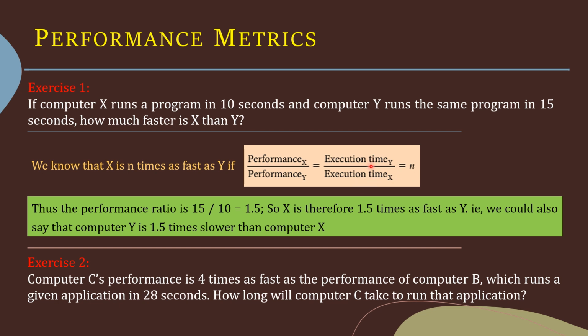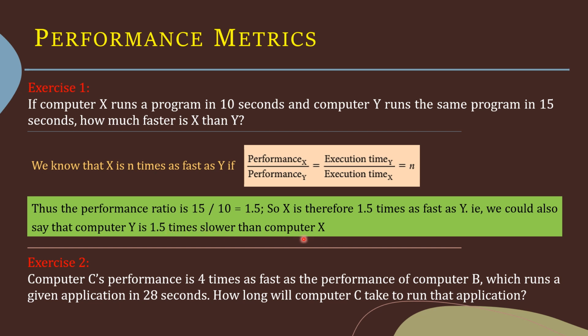We know the execution time for the program in the computer Y as well as X. In Y it takes 15 seconds and in computer X it takes 10 seconds. So the performance ratio is 15 divided by 10, which is equal to 1.5. That is, the computer X is 1.5 times faster than Y. We could also say that computer Y is 1.5 times slower than computer X.